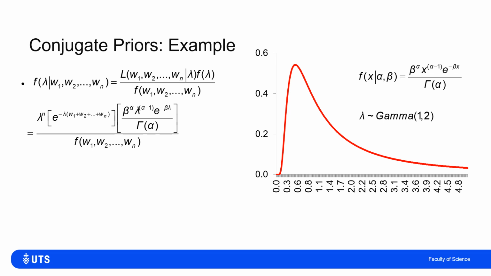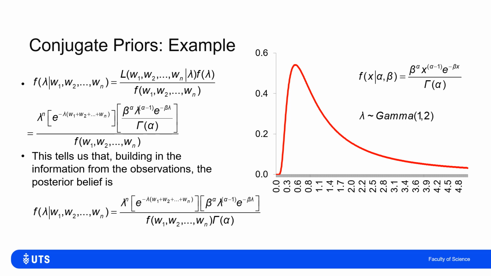The prior distribution we've said we will define as a gamma distribution. But what I can see here is this beta to the alpha, that's just a constant, the gamma alpha is just a constant. So the parts which are not just constant with respect to lambda, well, my prior has a lambda to the alpha minus 1 e to the minus beta lambda. So it has, again, a lambda to the some power and an e to the minus something times lambda. So what this does mean is that I can really tidily and nicely combine the information from my prior with the information from my likelihood.